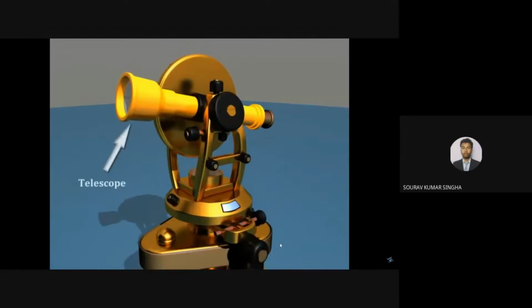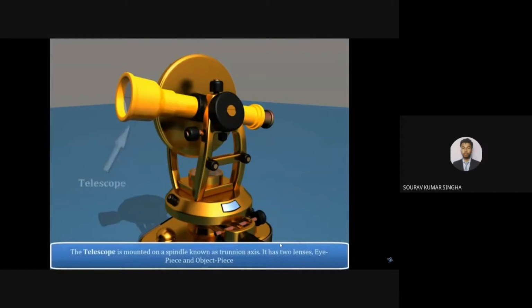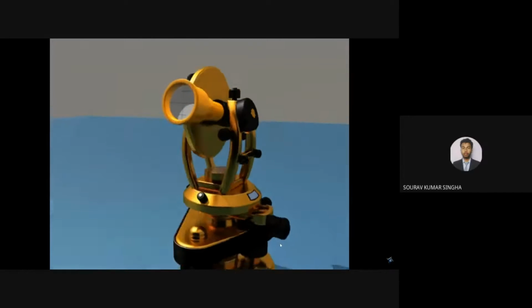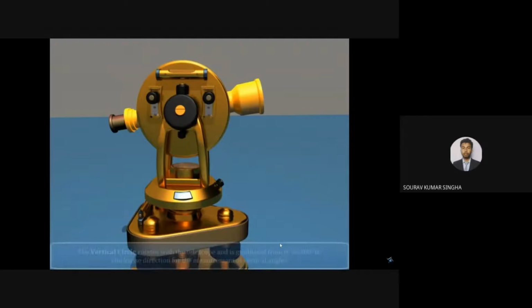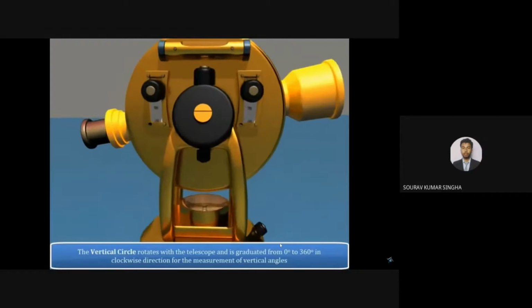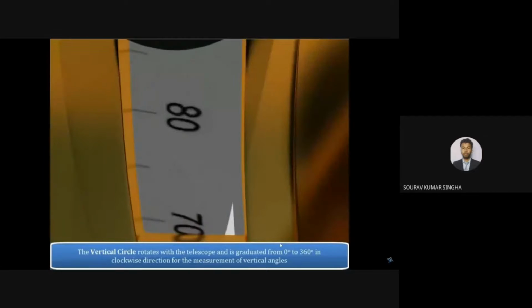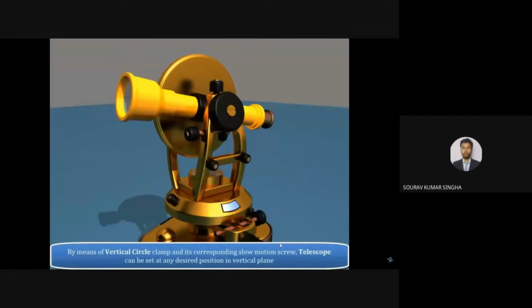So this is the telescope, you can see, and it is mounted on a spindle known as the trunnion axis. I have already told about the trunnion axis, by which it can rotate. This is the one side, it is the eyepiece, another side it is the object piece. And here is the vertical circle. Here the readings have been shown. You can see the readings have been shown over here from 0 to 360 degrees. Maybe it is 0 to 90 as well in all directions, depending on the type of the telescope.